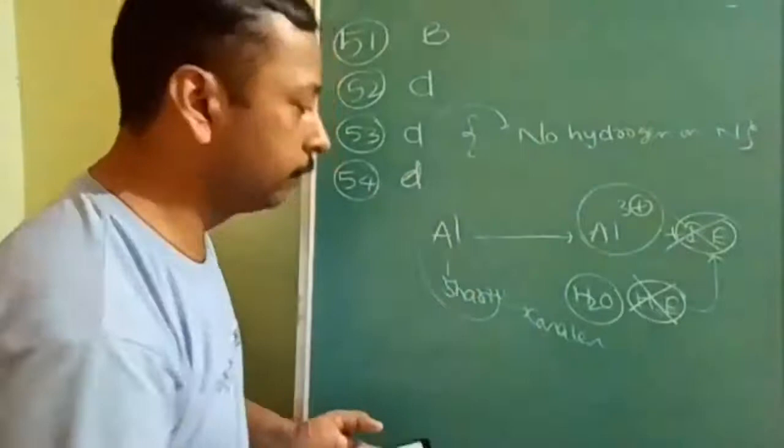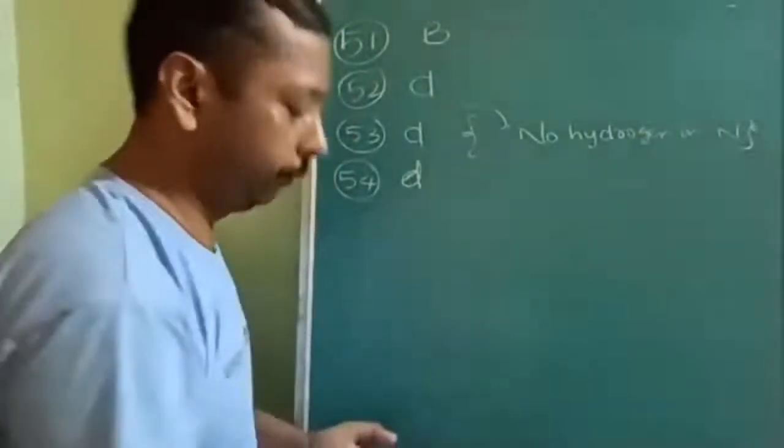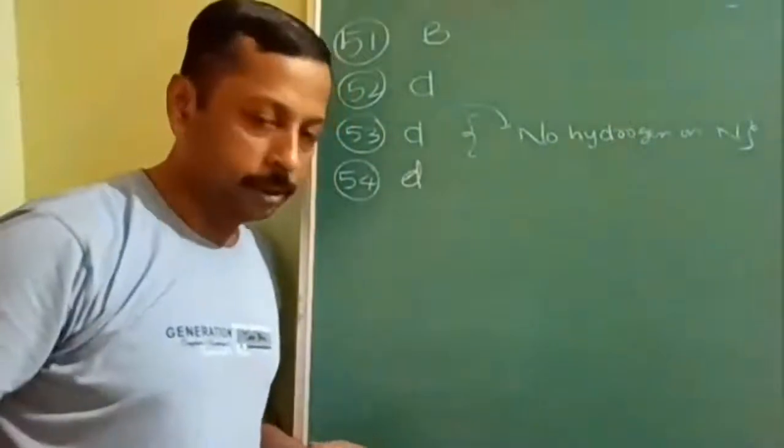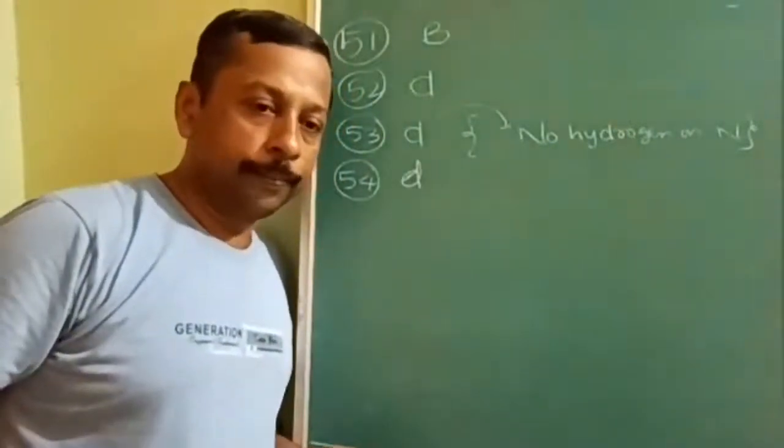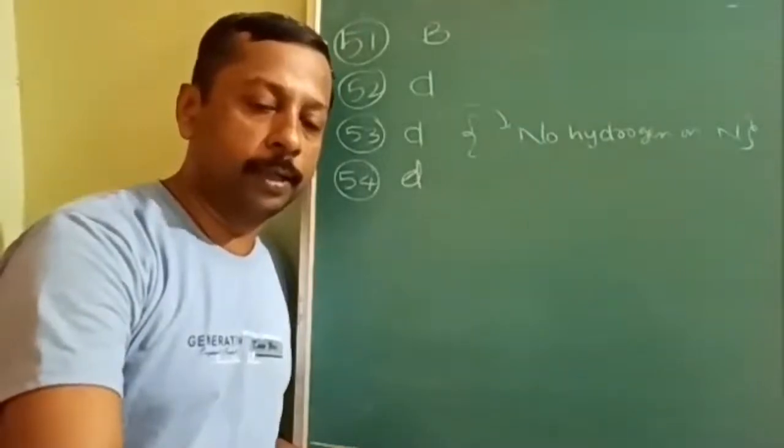The first explains why it is ionic. The second option explains why it is covalent. So both are required. That's why D option.